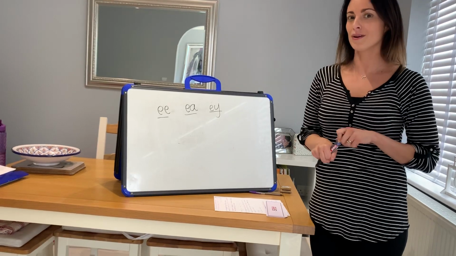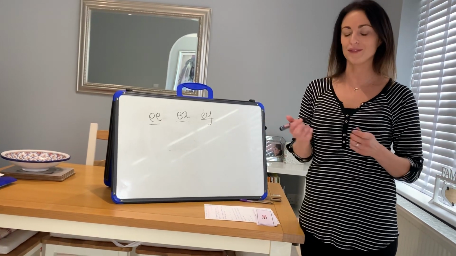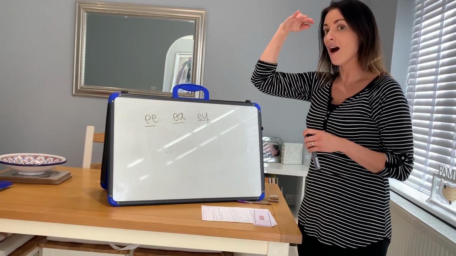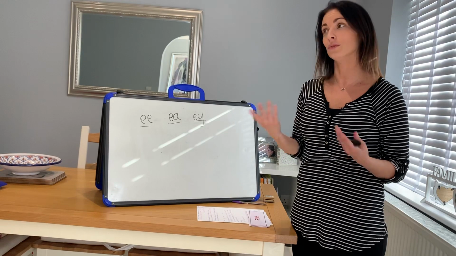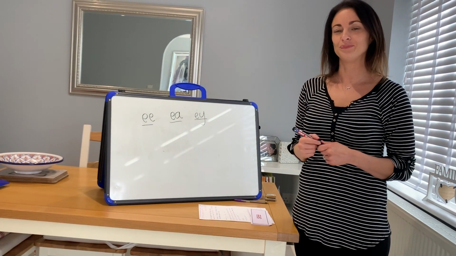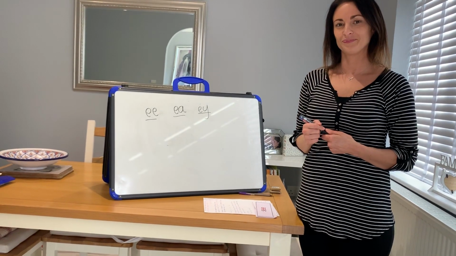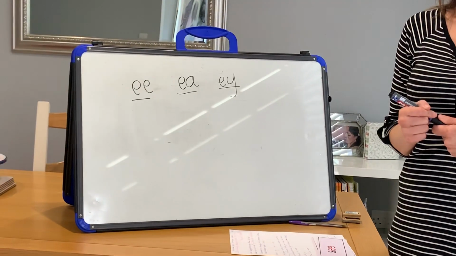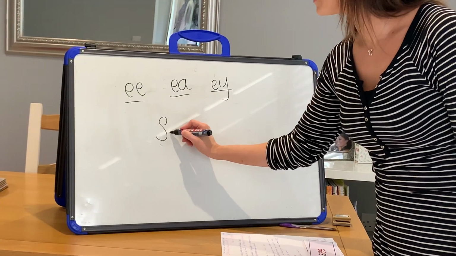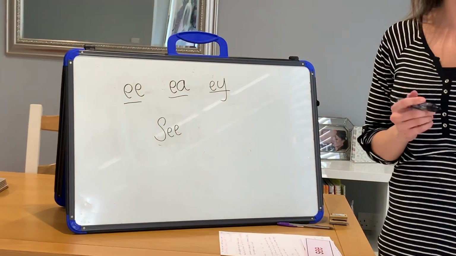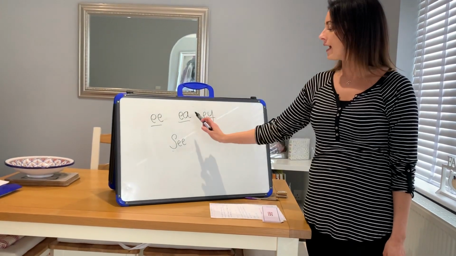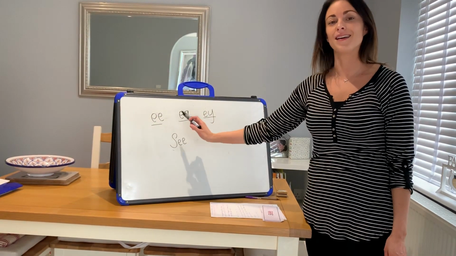Now there are two C's, two different types of C's. I would like you to write the word see. I can see you, or I can't see you. Okay, so we have E, I can see you. If we're talking about the sea, the ocean, where we may go swimming, it would end in the EA, E sound.